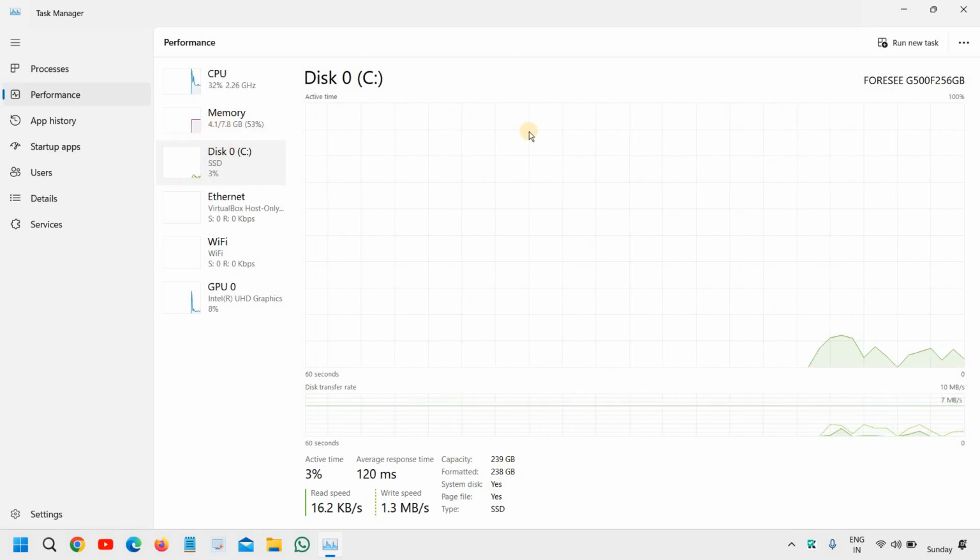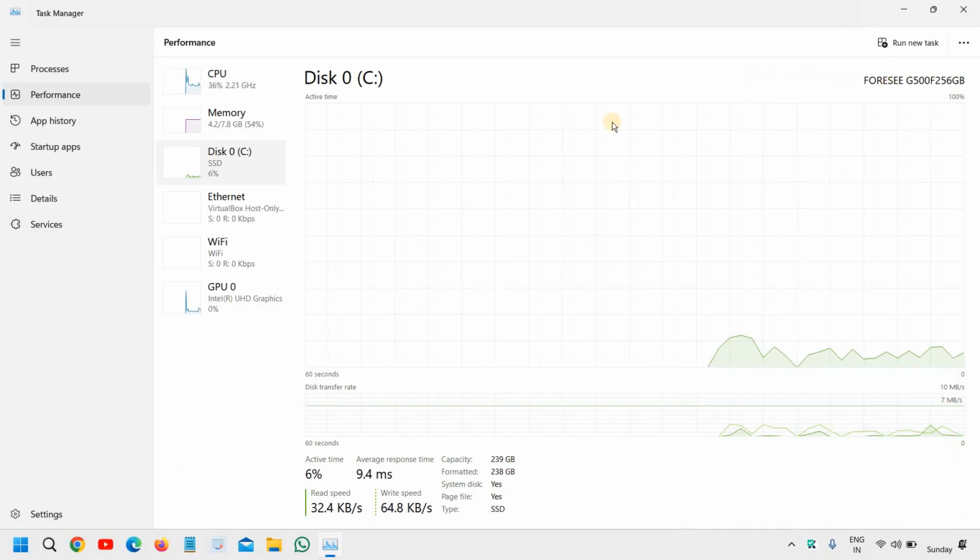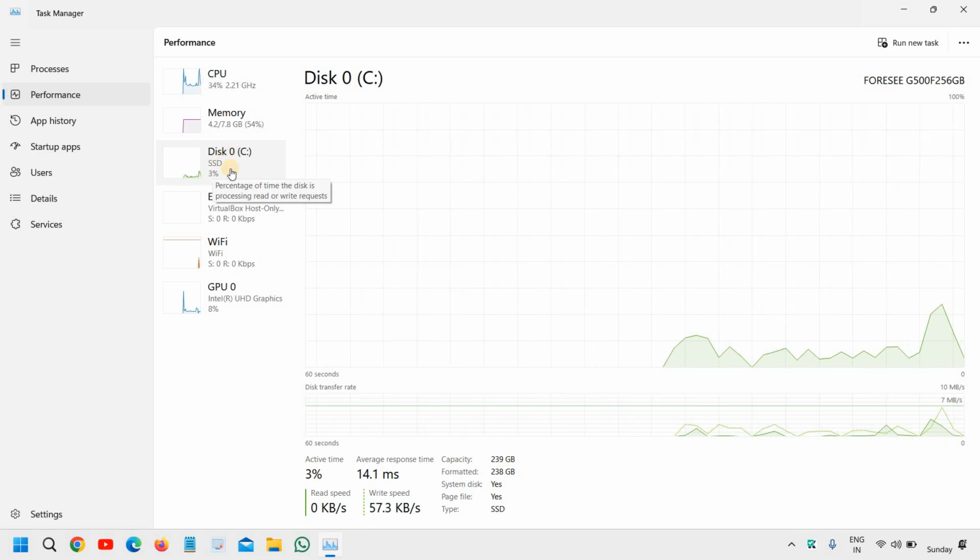And here, if you're using Windows 11, you will see the brand, what exactly the brand you have, which manufacturer you're using. So I'm using the 4C, and it is actually an SSD. So it will show you SSD, and if you're using HDD, it will show it right there.